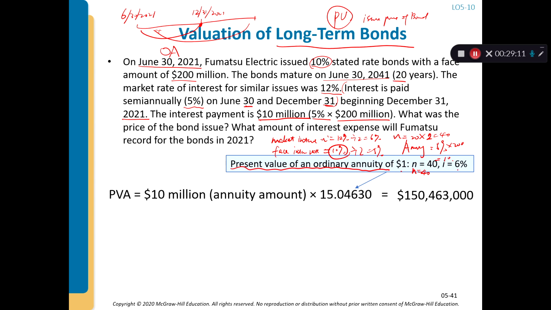And the effective rate should be 6%, because the market rate is 12% and you need to divide by 2, since it's a half year each time. So you take the 10 million ordinary annuity multiplied by the present value annuity discounting factor at 6%. That means the interest payments discounted to today from 40 periods from now